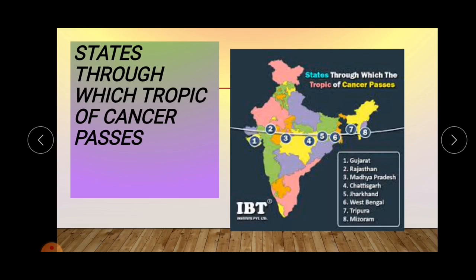Let's know their name again. First is Gujarat, second is Rajasthan, third is Madhya Pradesh, fourth is Chhattisgarh, fifth is Jharkhand, sixth is West Bengal, seventh is Tripura, and eighth one is Mizoram.